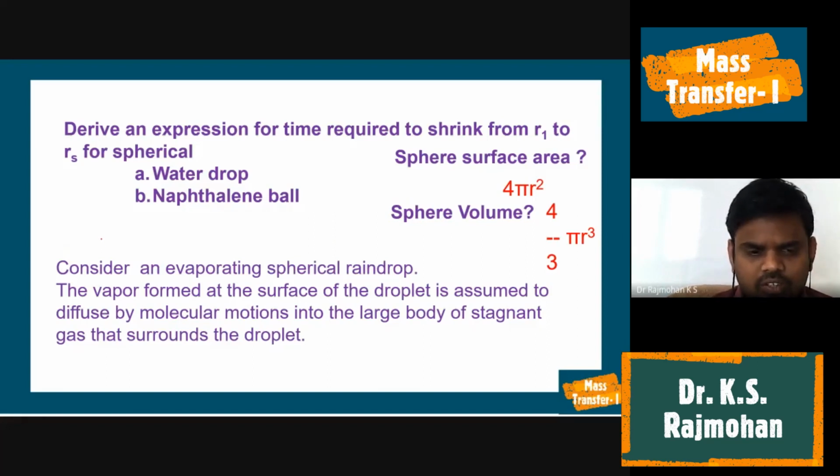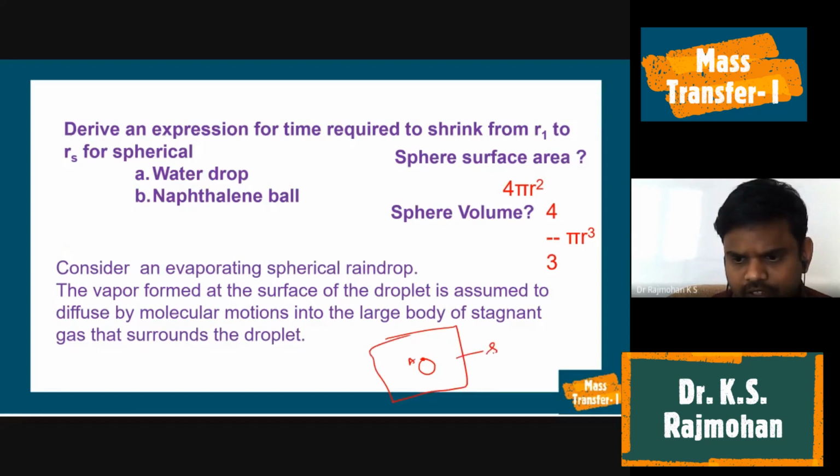First we will consider an evaporating spherical shaped raindrop. The vapor formed at the surface of the raindrop is assumed to diffuse by molecular motions into a large body of stagnant gas, as I showed earlier. So whatever is the surface A, we have a system where stagnant B is there.